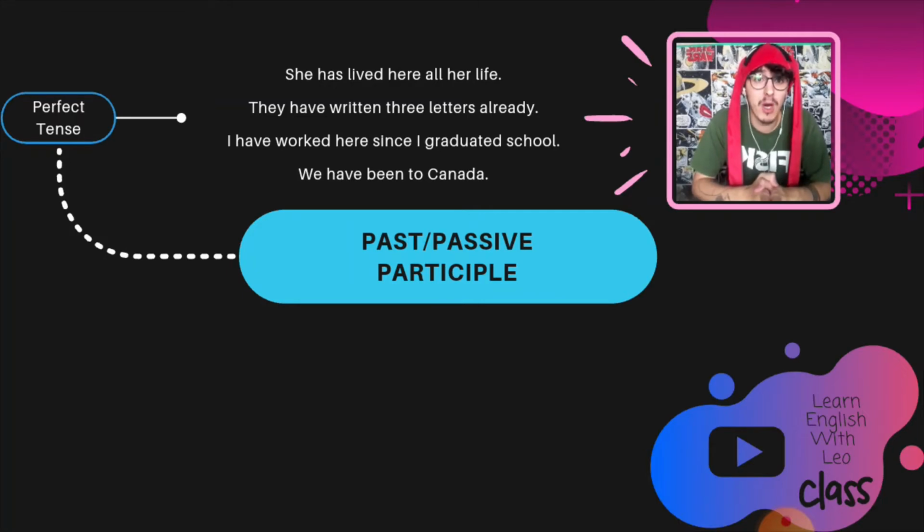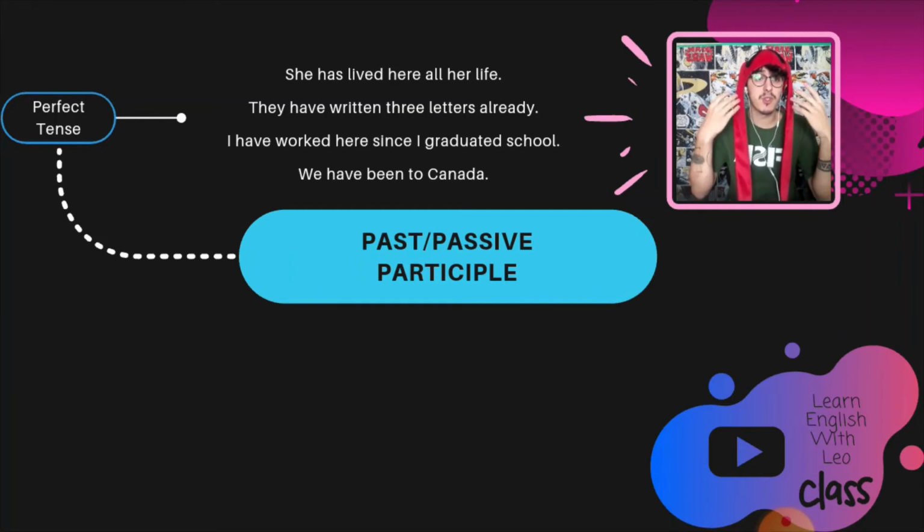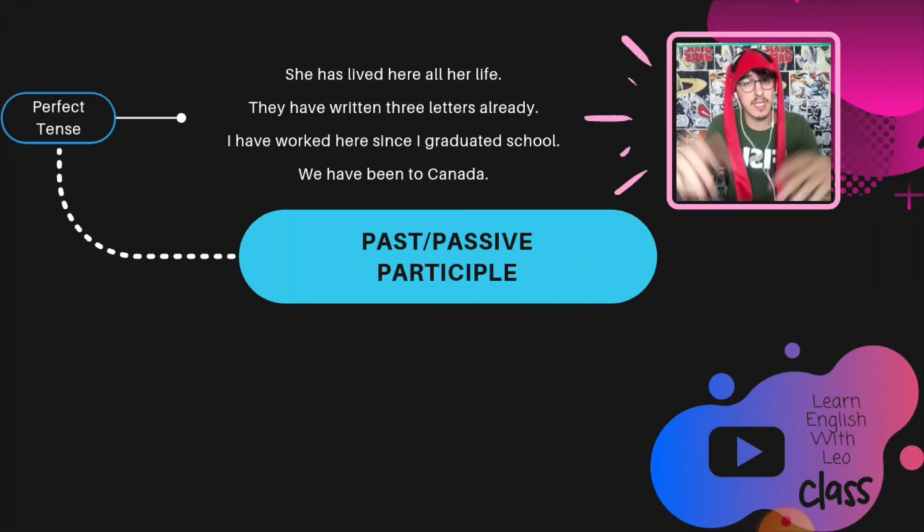And I have worked here since I graduated school. We have been to Canada. So this been is the past participle of the verb be. Is, am, are, was, were, been. All right. So for the perfect tenses, the verb form is going to present itself in the past participle. That is the third column we have in the whole list. We have a list of the irregular verbs, and it is really important to memorize it.